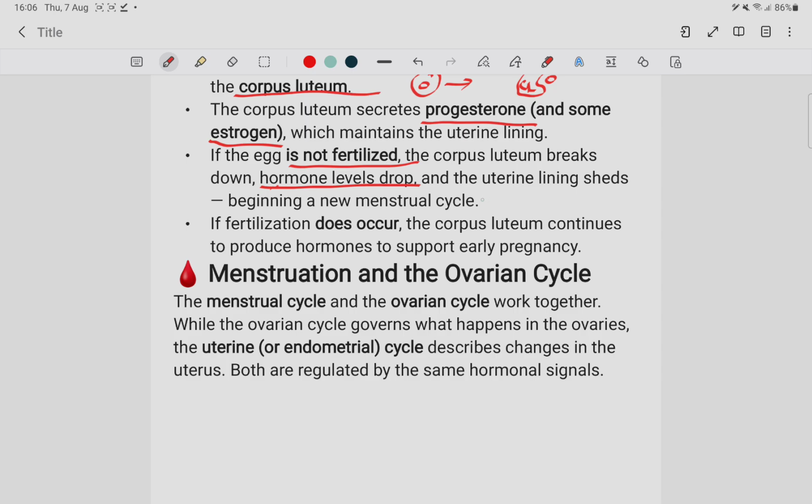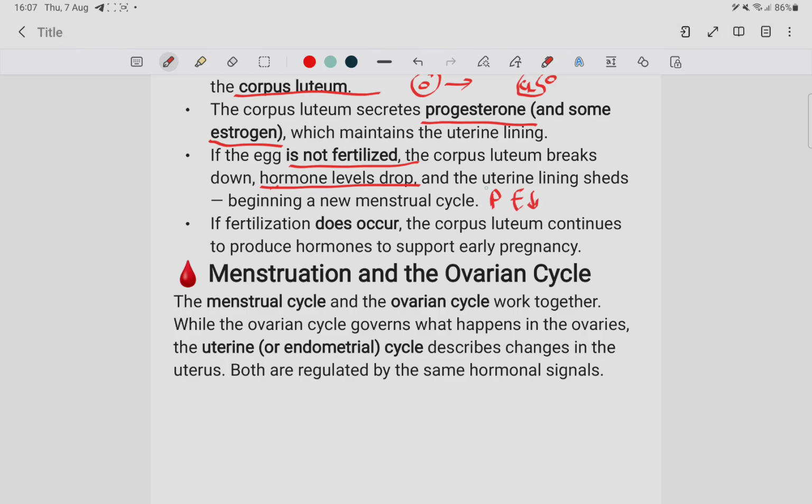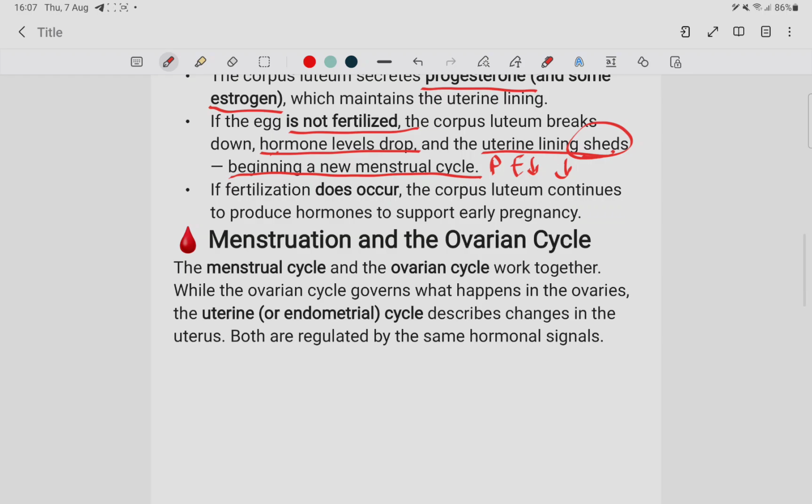So, if there is no fertilization by sperm, the corpus luteum will be damaged, and the levels of progesterone and estrogen will decrease. Okay, and the uterine lining begins to shed, and this shedding will cause bleeding in the period. And when bleeding occurs, a new menstrual cycle can begin.